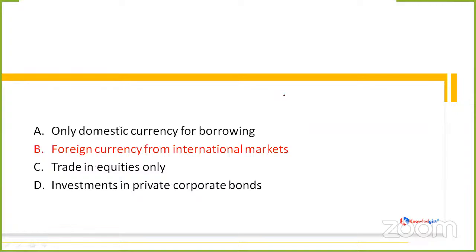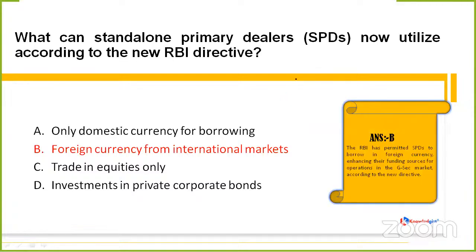This time the correct option, my friends, would be option B, which means foreign currency from international markets. See, RBI has permitted SPDs to borrow in foreign currency, which will definitely enhance their funding sources for operations in the government securities market, which is the GSEC market, according to the new directive. Clear?